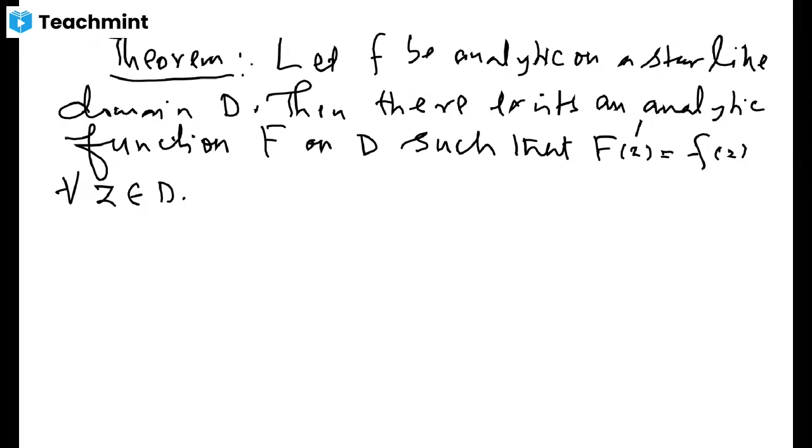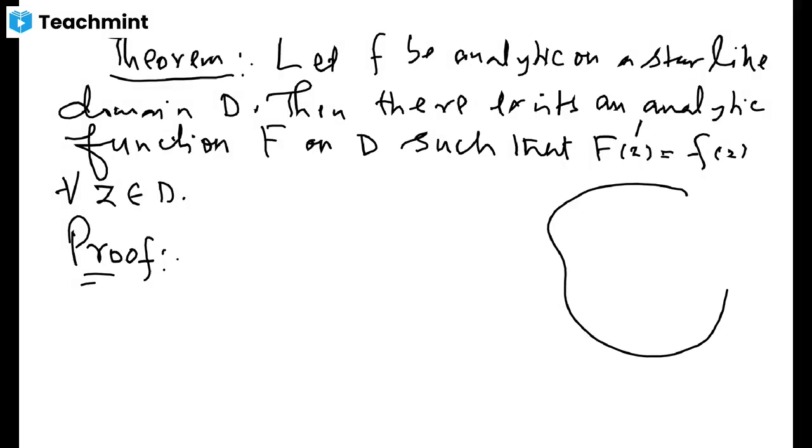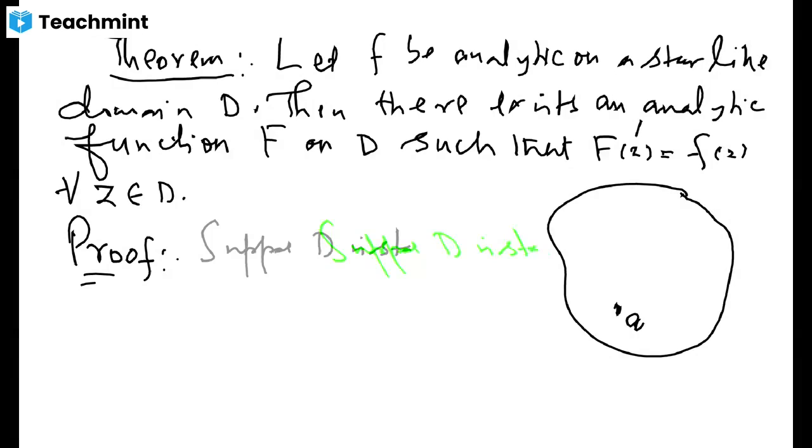Here you will get to know where we are using this star-like domain. So get this thing. It is star-like domain, and so it is star-like with respect to some point. Let's suppose that it is star-like with respect to some point A in D. Now what we have to do is define a function.